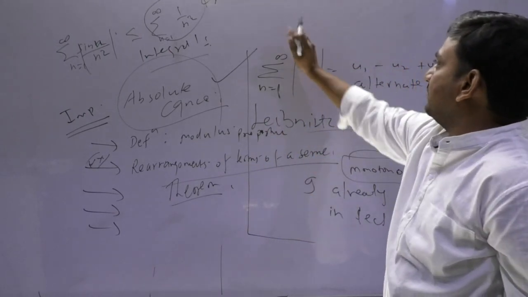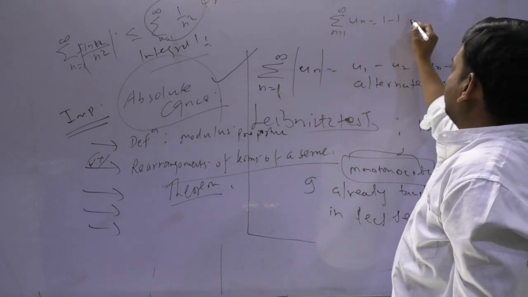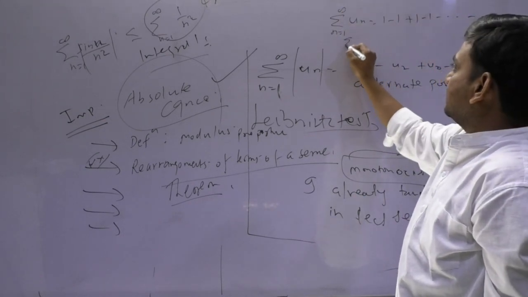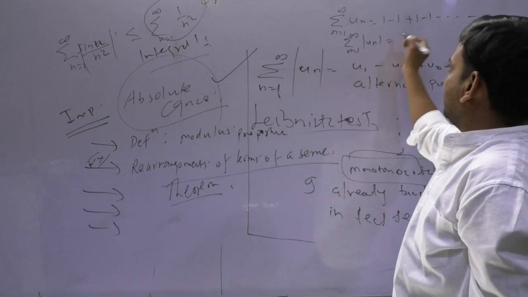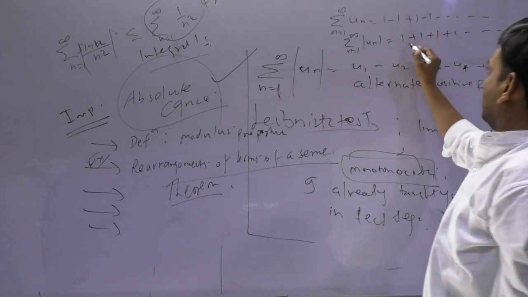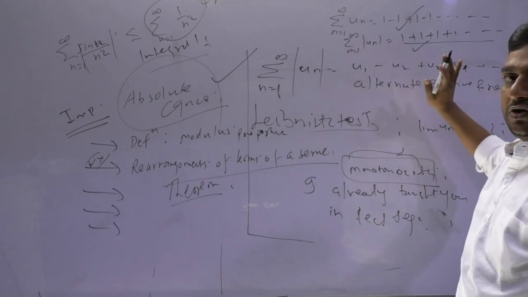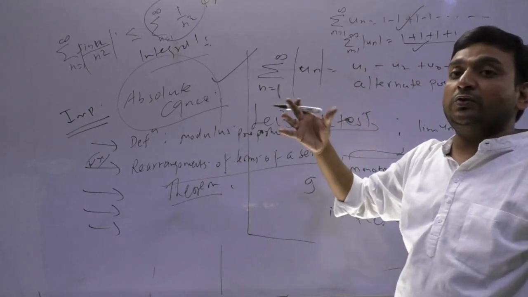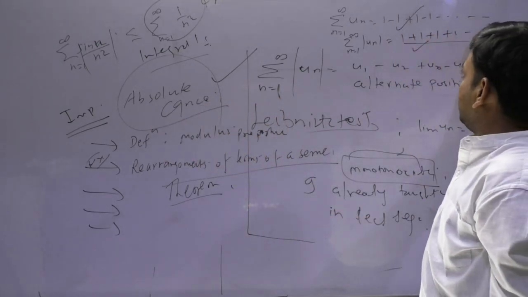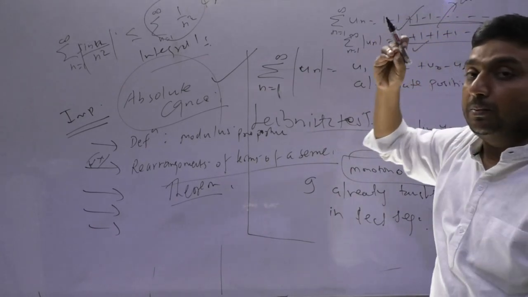Suppose that you have been given a series here: 1 minus 1 plus 1 minus 1 and so on. If I take the modulus, the modulus of un will be 1 plus 1 plus 1 and so on. The modulus of minus 1 is plus 1. So this is a different series than this. Getting my point or not? So don't confuse absolute convergence and convergence. Now, this series may be convergent by the Lagrange test, you will check. Please be concentrated here.